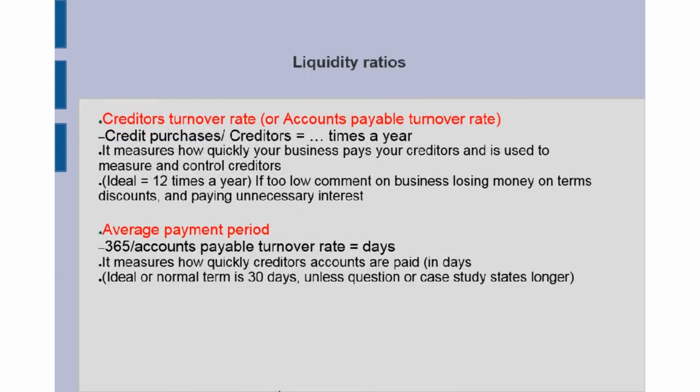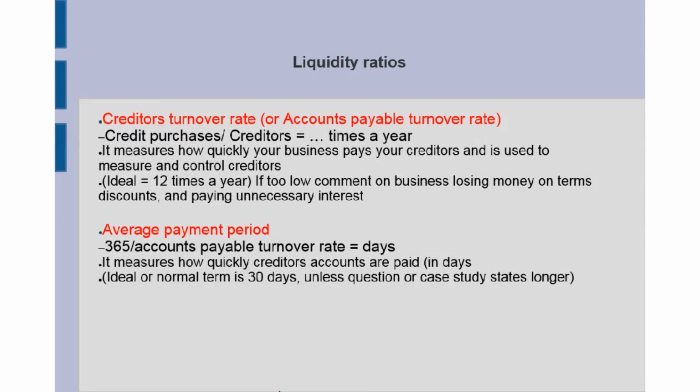Right, the last two liquidity ratios will then have to do with the current liabilities, and that is how soon we pay our own creditors: the creditors turnover rate or accounts payable turnover rate. And the formula here is the credit purchases divided by the creditors, the outstanding creditors, and this will then give us how many times a year. So this is similar to what we've done with the debtors.